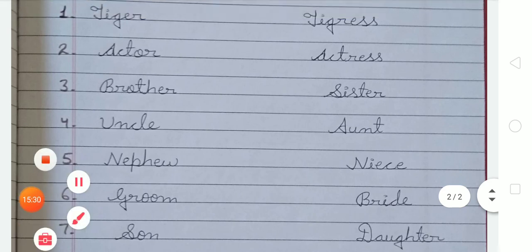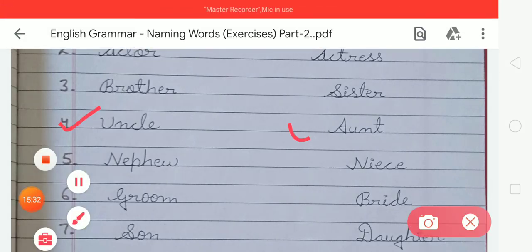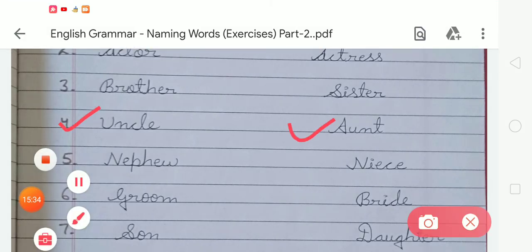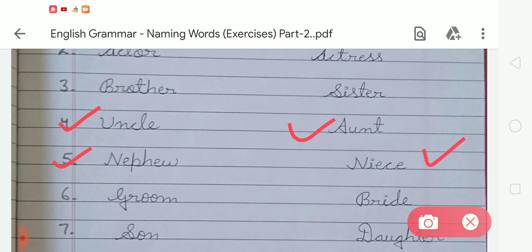Next is uncle, uncle. And the female version of uncle is aunt, aunt. Number 5 is nephew, nephew. And the female version of nephew is niece, niece. Number 6 is groom, groom. And the female version of groom is bride, bride. Number 7 is son, son.